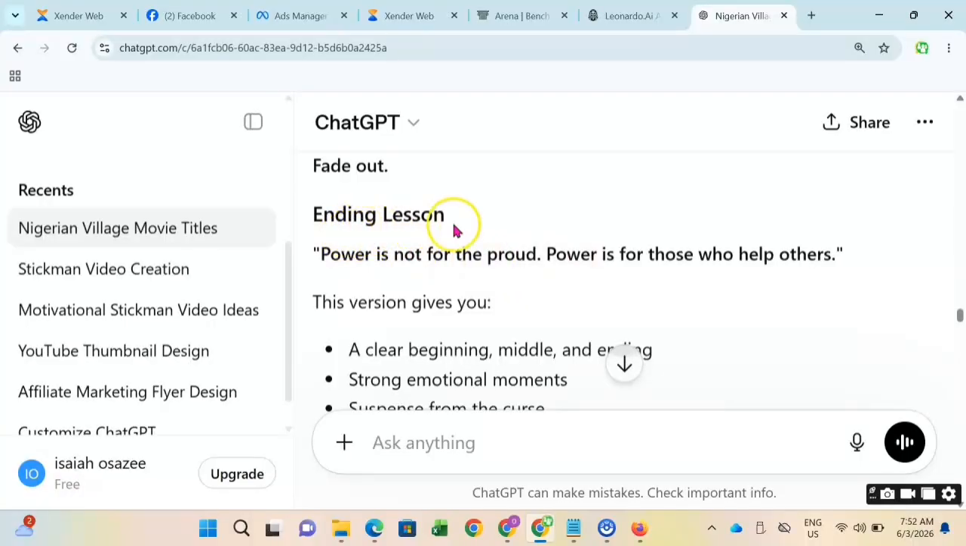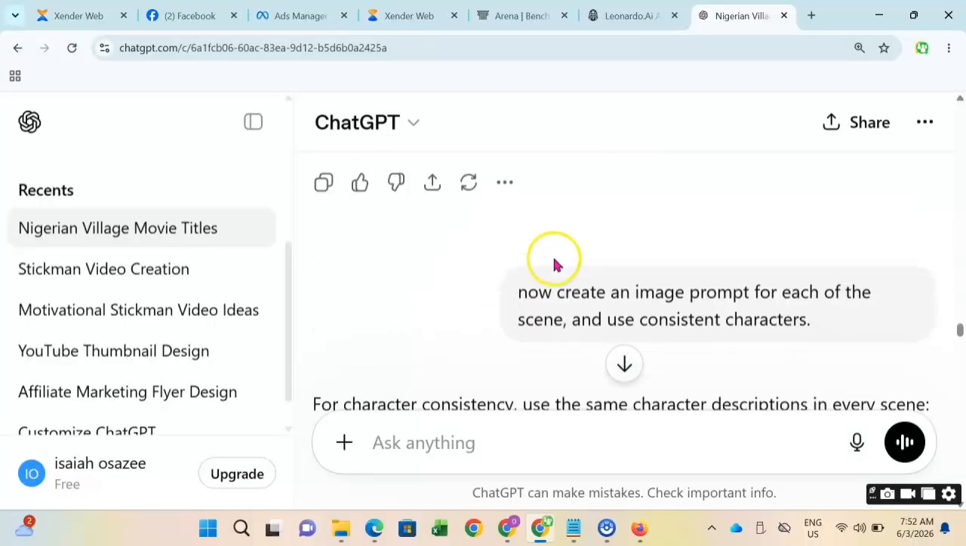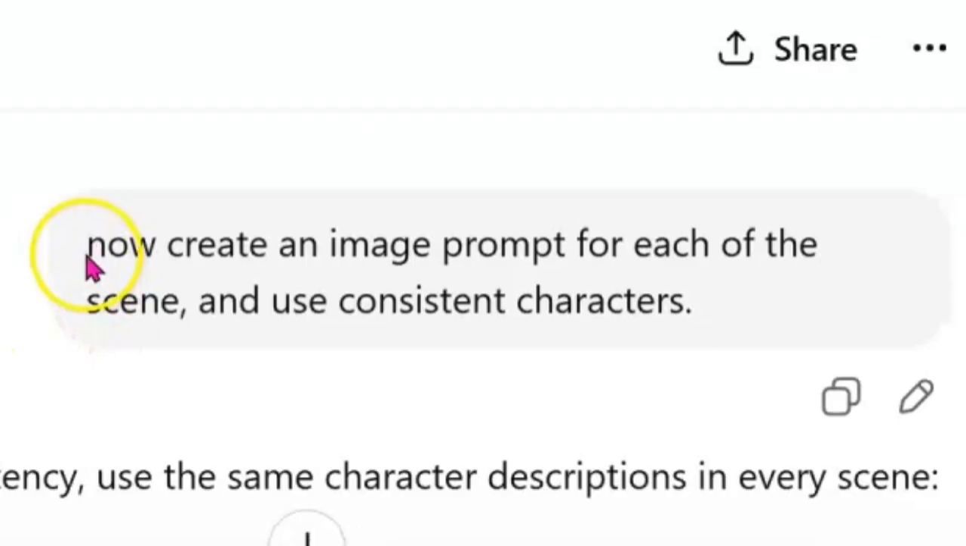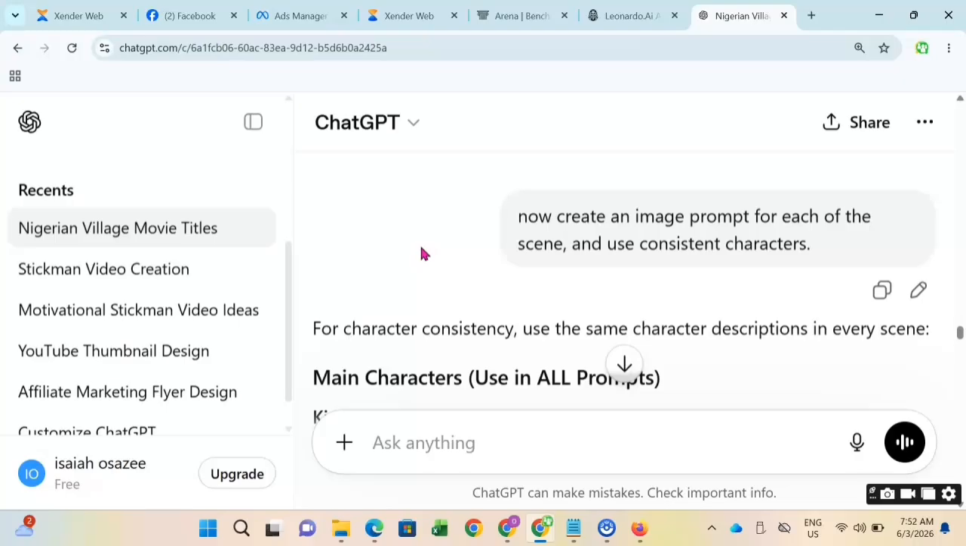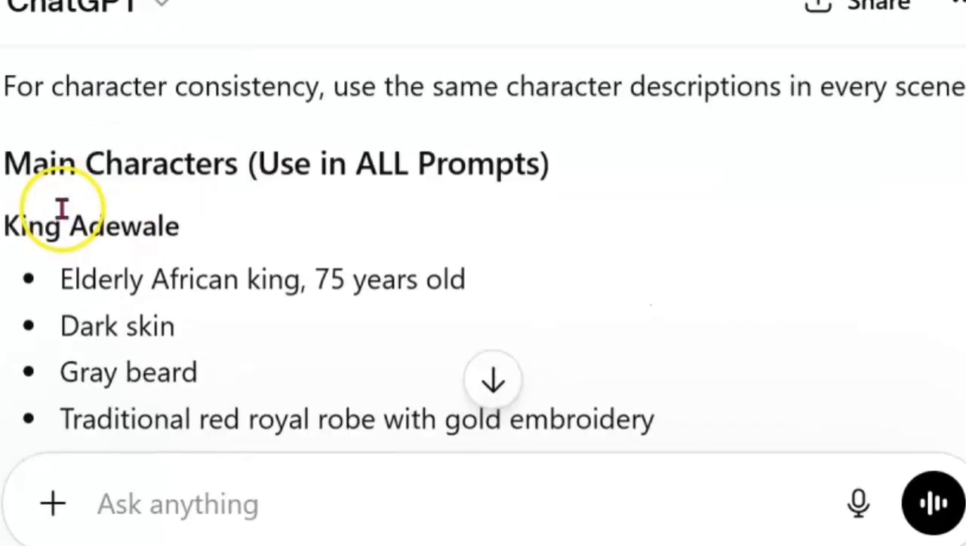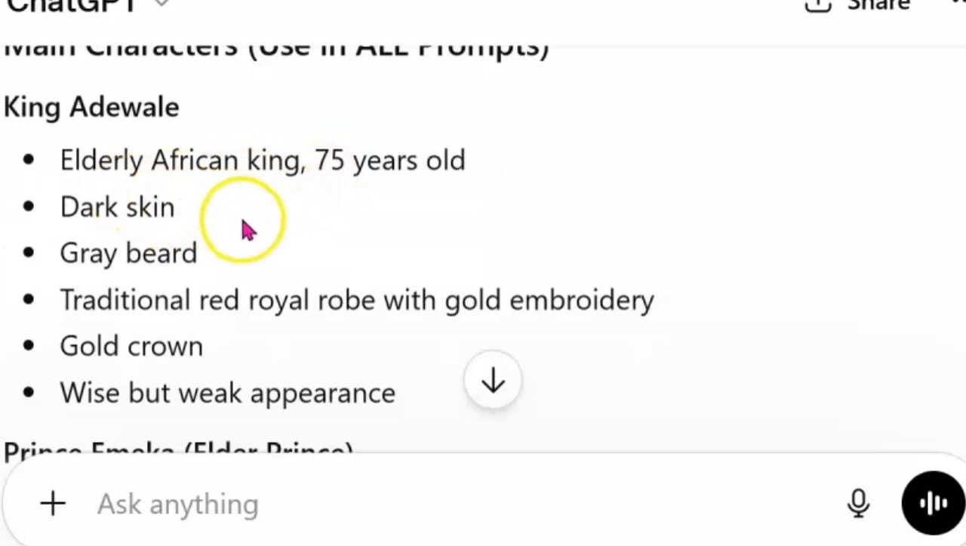For each scene, we are going to ask GPT to give us the image prompt. I said, now create an image prompt for each of the scenes and use consistent characters. That word, consistent character, is the purpose of this tutorial. First of all, it gave us the list of all the characters and their looks, and this will help us generate our images.